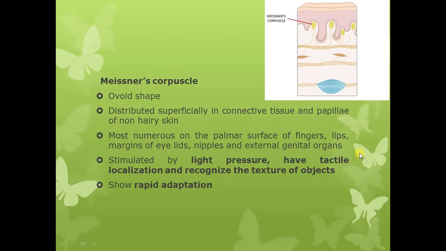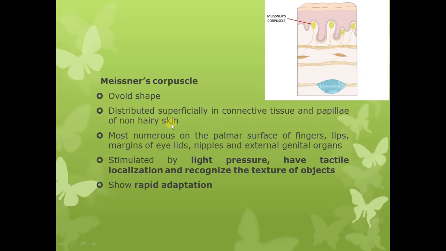Now we are going to study these receptors in detail as well. Meissner's corpuscles, as you have also seen in the diagram, are ovoid in shape. So Meissner's corpuscles are the mechanoreceptors or the encapsulated receptors which are ovoid in shape. These are distributed superficially. They are present in the connective tissue and they are present in the papilla of the non-hairy skin.